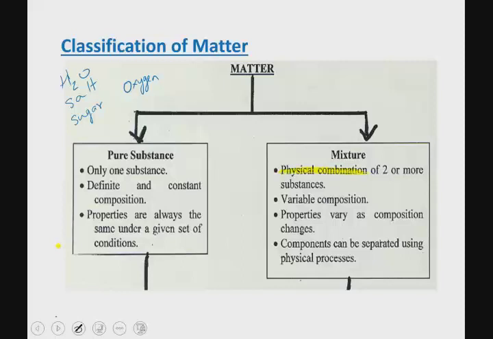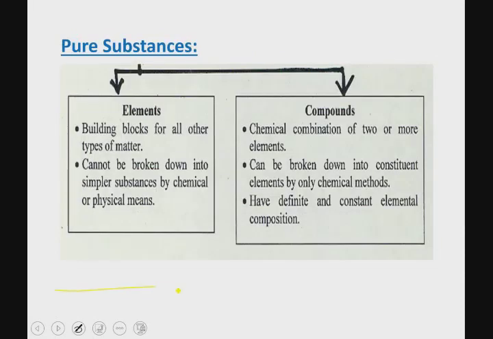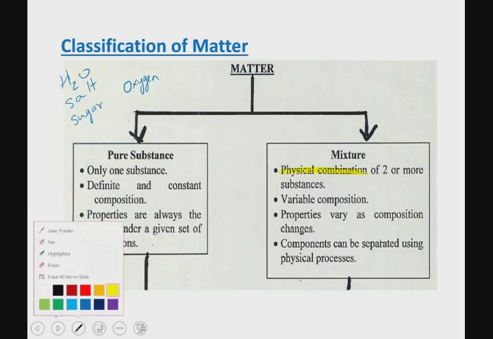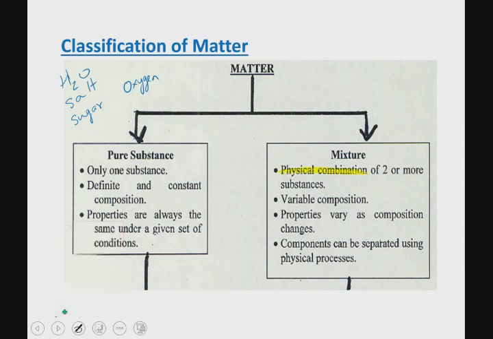Pure substances have a definite and constant composition, whereas mixtures can have variable composition. Now, what does that mean? It means that no matter where water is present, no matter in which physical state water is present, water must have the same proportion of the two substances, hydrogen and oxygen, that are making it. In other words, water must have 2 parts hydrogen combining with 1 part oxygen. Only then will it be water.